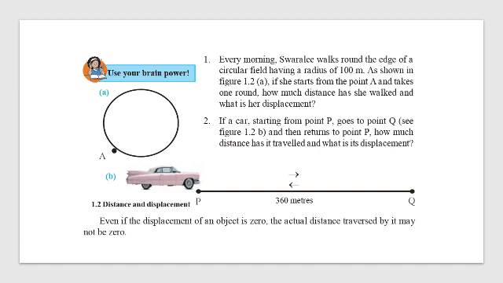But what is the displacement? She has moved in a circular path. From A, she is moving around the circular path and coming back to A. So displacement is 0. Similarly, look at this car here. The car is going from point A to Q, 360 meters. It is coming back 360 meters. So total distance 360 plus 360, that comes to 720 meters. But what will be the displacement? Displacement will be 0 because it has come back to the original position.